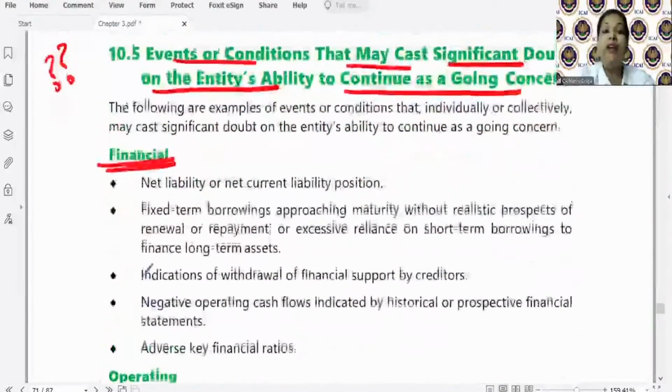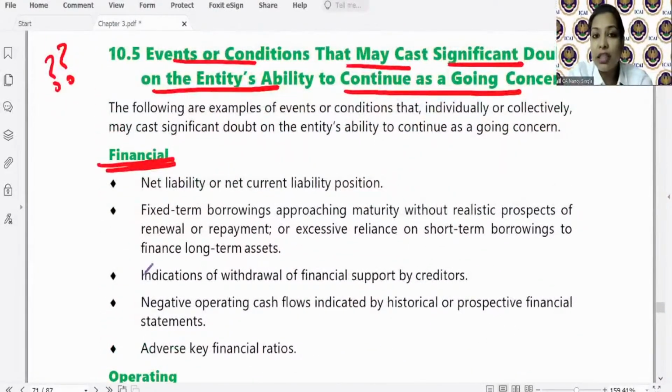Financial, like when auditor is inspecting the documents, when he is performing risk assessment procedures, when he's performing analytical procedures, he might calculate the current ratio and he finds that there is a net current liability position. So which means the current liabilities are more than the current assets.